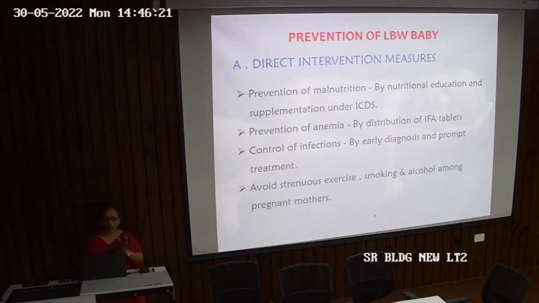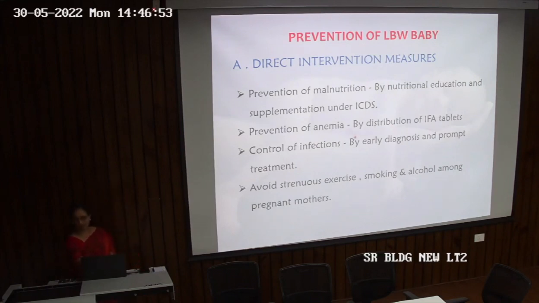Now we have talked about all the causes, the controls. Now what about the prevention? So there can be direct interventions and there can be indirect intervention measures. So under the direct intervention measures we can prevent malnutrition by nutritional education and supplementation under ICDS, especially for the pregnant mothers and the adolescent girls who are going to become mothers in the near future.